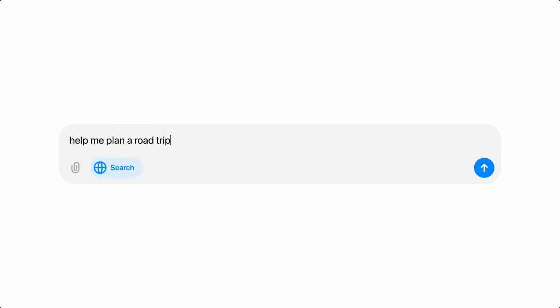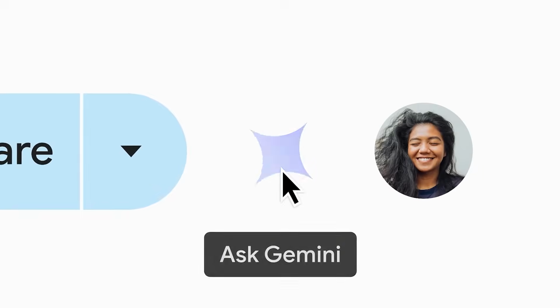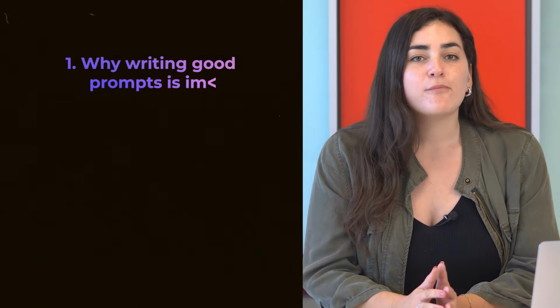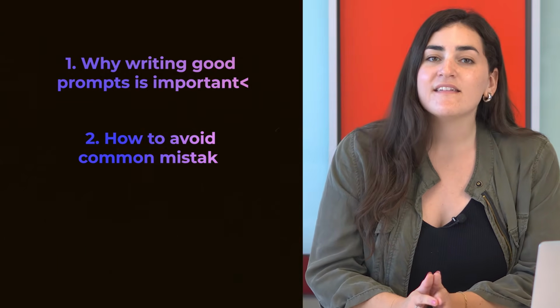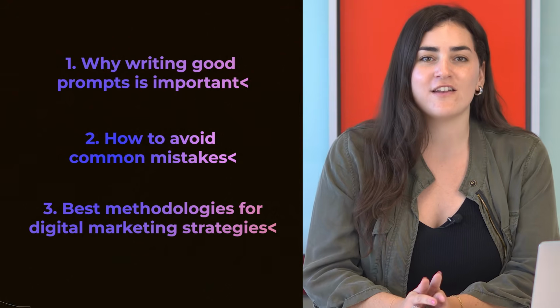And don't worry, because the recommendations we're going to share with you in this video will be useful not only for ChatGPT, but for any other AI system like Perplexity, Claude, Gemini, DeepSeek, Microsoft Copilot, or whichever one you use more frequently. So let's look at why writing good prompts is important, how to avoid common mistakes, and the best methodologies so you can apply them to your digital marketing strategies. Let's get started.